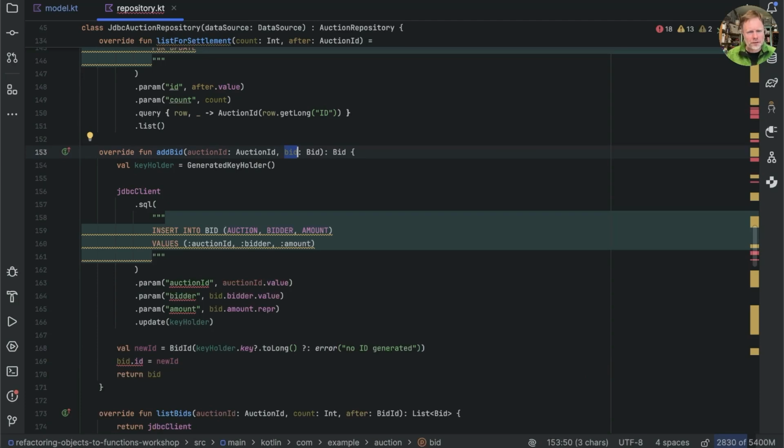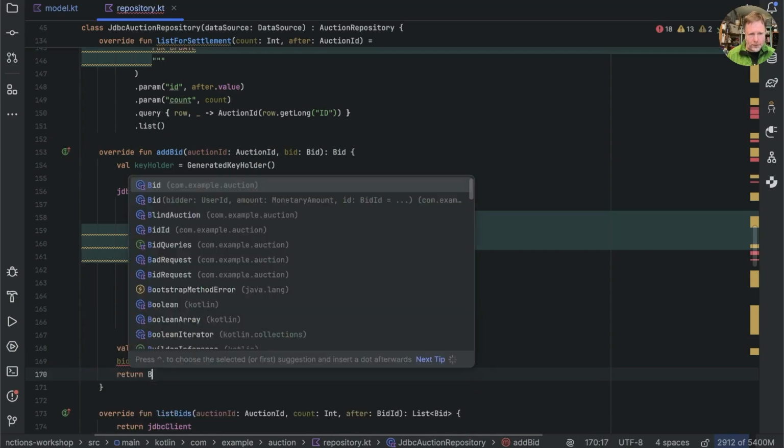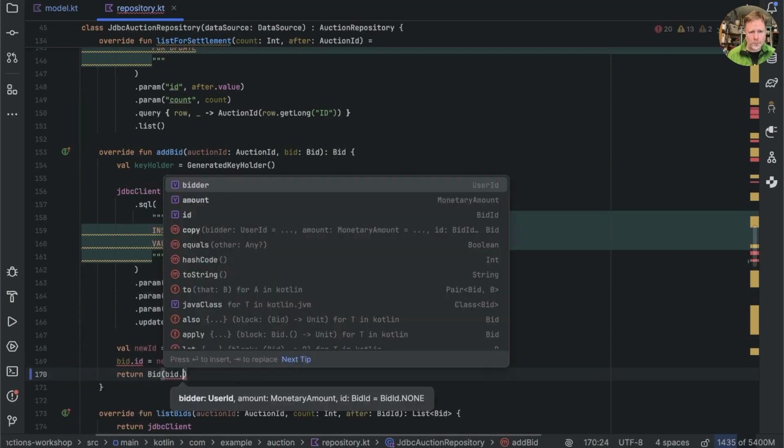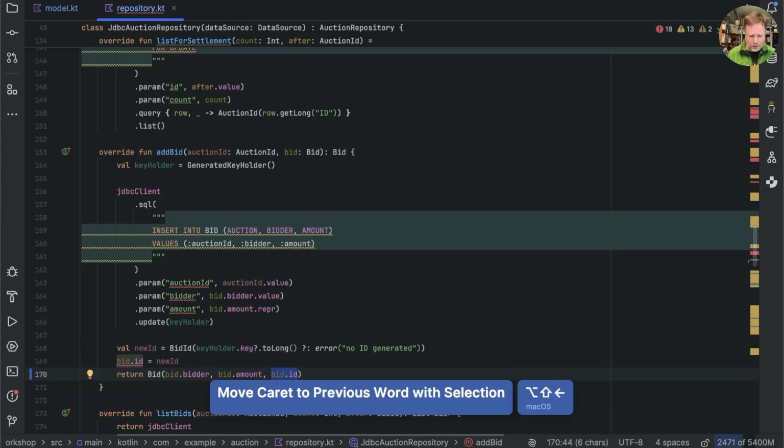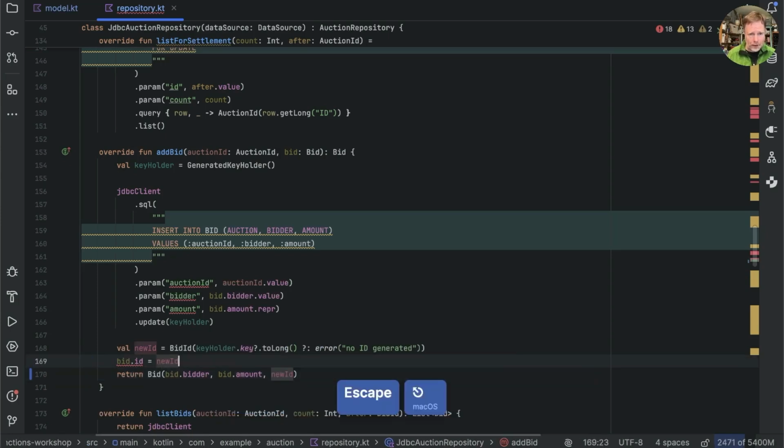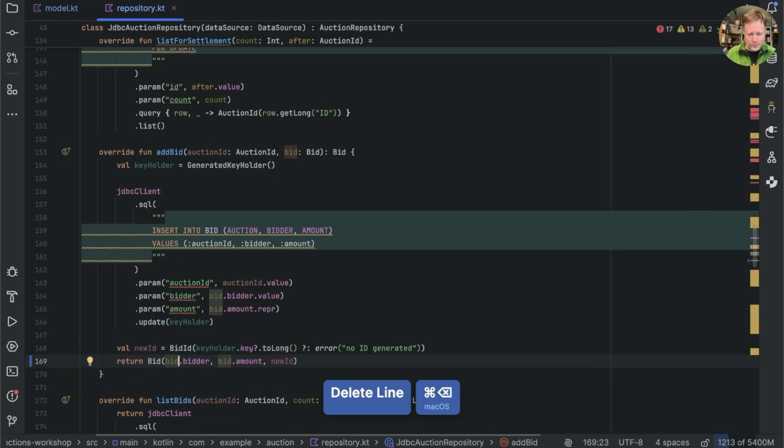It's almost like this is an exercise in a workshop, but we can make our bid immutable by creating a new one in here. So instead of updating the bid here, what we'll do is we will return a new bid with the bidder, the bid amount, and the new ID. And then we don't need to set that. And let's run the test and see whether that builds.